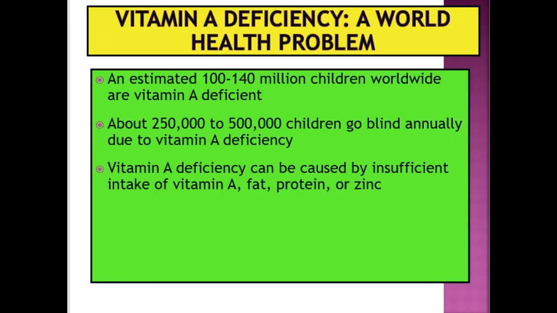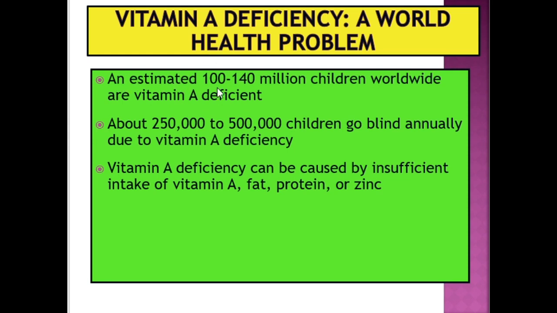Okay, let us look at the effect of vitamin A deficiency on health. As we all know, one of the main functions of vitamin A is to maintain or improve normal vision in darkness.